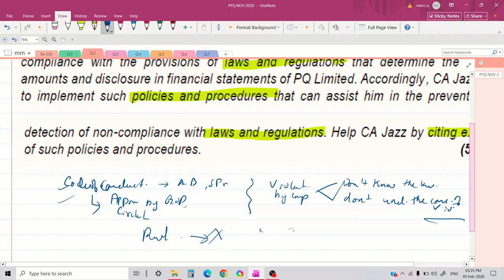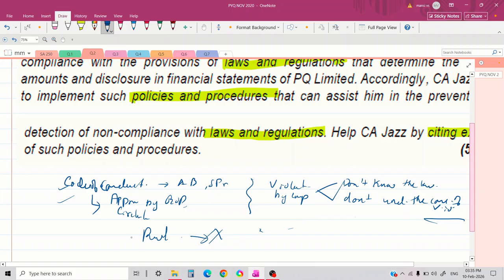Monitoring methods could be different, such as conducting internal audits or compliance reviews, and investigation of any non-compliance. Disciplinary action against employees may be in the form of a warning, a suspension, a termination, or reporting to a higher authority if required. If management is serious, then it is always a good thing for compliance. So this is another thing.